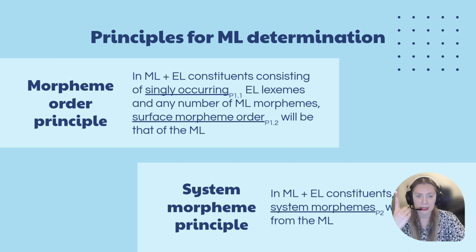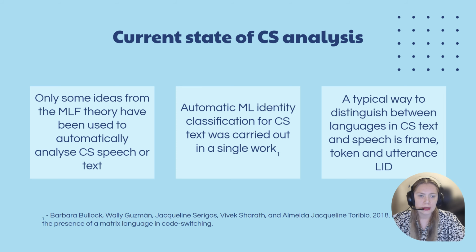On the other side, if we look at the solutions for automatic text and speech processing for code switching, we will see that only some ideas from the matrix language frame theory have been used to automatically analyze speech or text. Usually, the idea of semantic and grammatical well-formedness is used as an argument for creating simulated code-switched text from monolingual. While these ideas are useful for code-switched text generation and simulation, almost none of them have touched upon the idea of the matrix language identity.